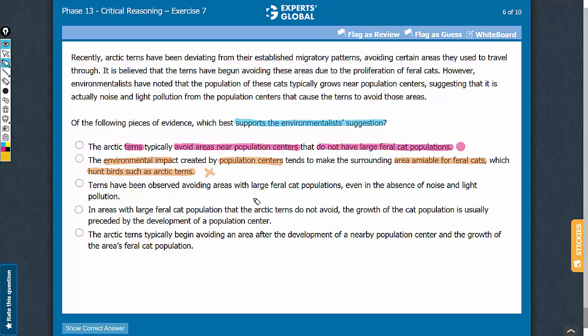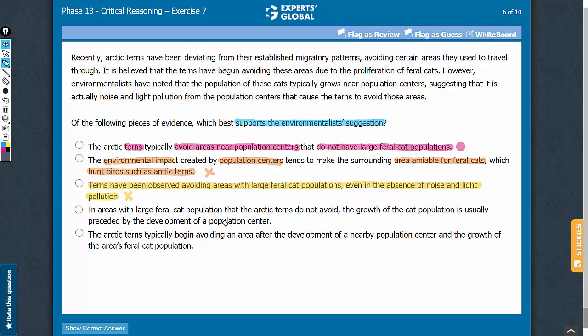Answer choice C. This answer choice says that terns have been observed to avoid areas with large feral cat populations even when there is no noise and light pollution. So basically this answer choice says that the terns avoid the cat populations. However, this answer choice doesn't suggest anything about whether the terns are avoiding these specific areas because of noise and light pollution from these population centers. So this answer choice is just additional information and does not strengthen the conclusion. So let's eliminate this answer choice.